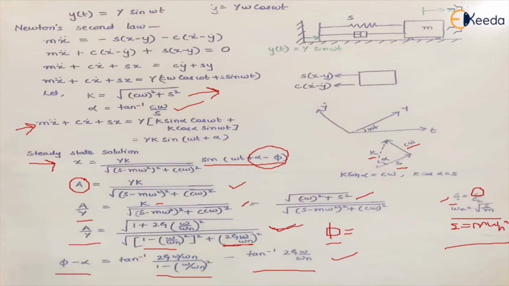And when omega is very large compared to omega n, then omega upon omega n will approach infinity and the body will become stationary. There will be no movement in the body because A upon Y approaches the value 0. So this factor A upon Y can also be termed as the displacement or amplitude transmissibility.